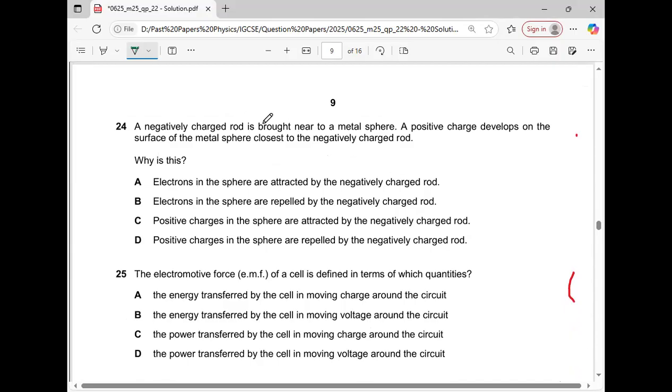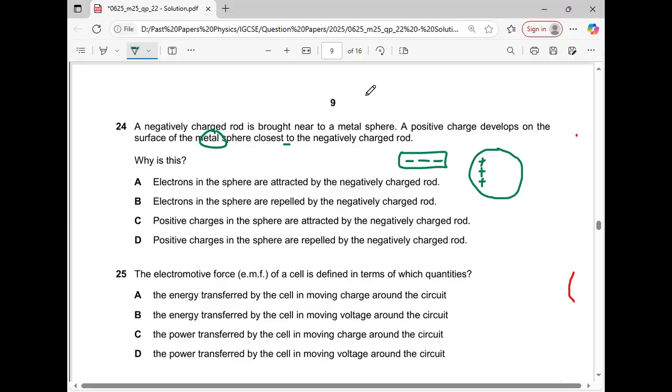A negatively charged rod is brought near a metal surface. A positive charge develops on the surface of the metal closest to the negatively charged rod. Why is this? Now what happened?